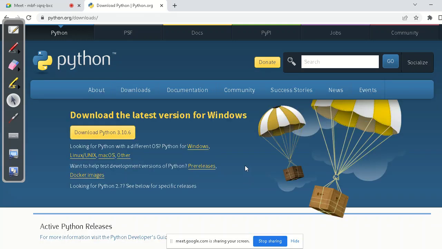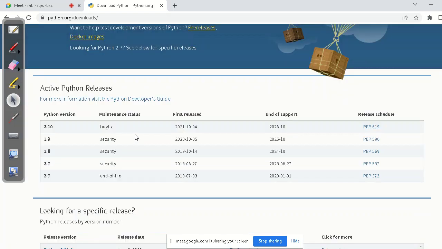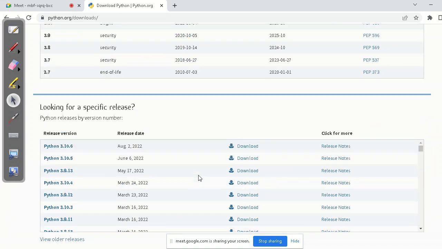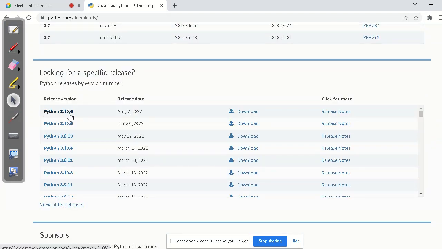If you are using the latest operating system, we can easily download this without any error. What they are saying is that Python 2.7 is end of life; after 2020 they are not maintaining it. So the latest one is Python 3.10. If we click on this one,